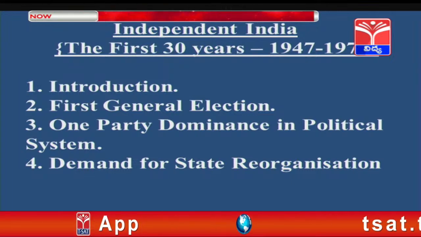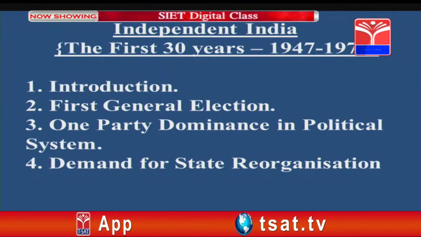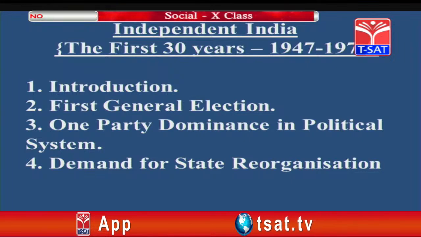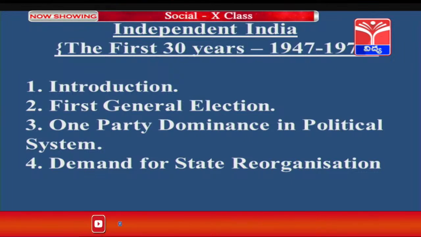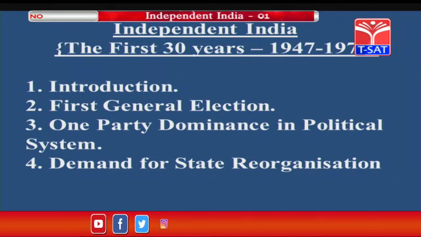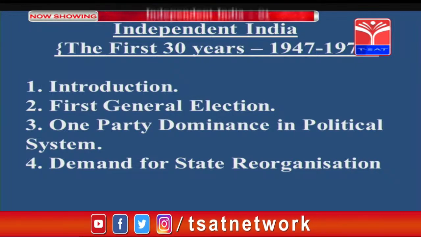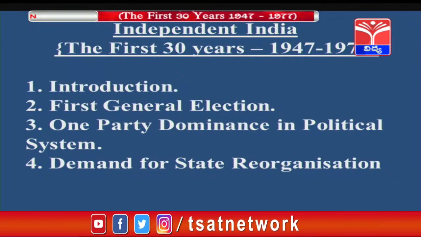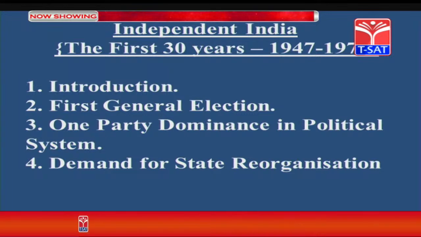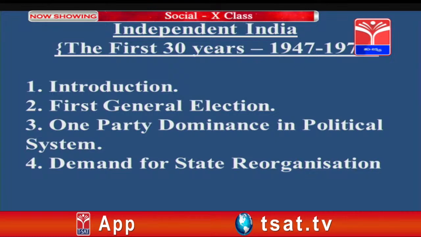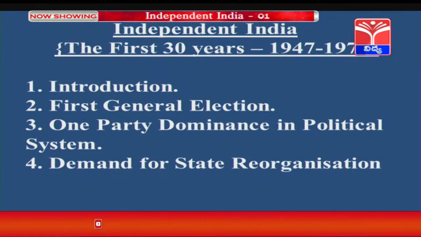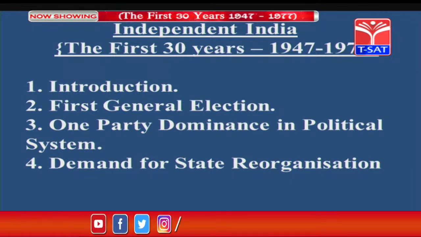And soon after the constitution came into existence in the year 1950, how our first general elections took place, and after that India was dominated by only one party, the Congress party: one party dominance in the political system. And next we will be learning about the demand for state reorganization, which was the major challenge before our leaders.